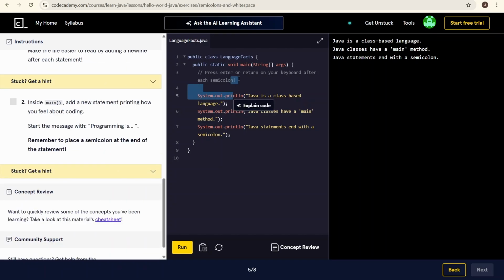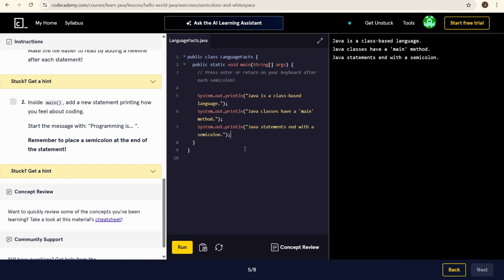Inside main, here, add a new statement printing how you feel about coding. Start the message with programming is.